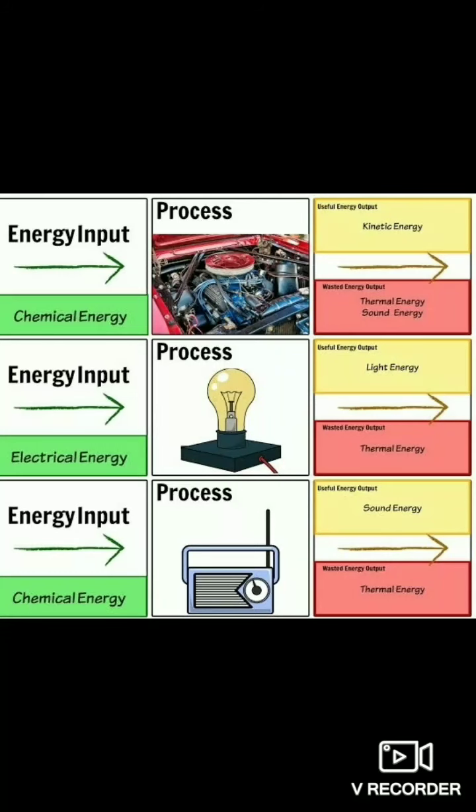The SI unit of energy is the joule. 1 joule is defined as the amount of work done when a force of 1 Newton causes a displacement of 1 meter in a body in the direction of the force. And it is of course a scalar quantity. As the joule is also a very small unit, we use the kilojoule for measuring larger quantities, like 1 kilojoule equals 1000 joules.